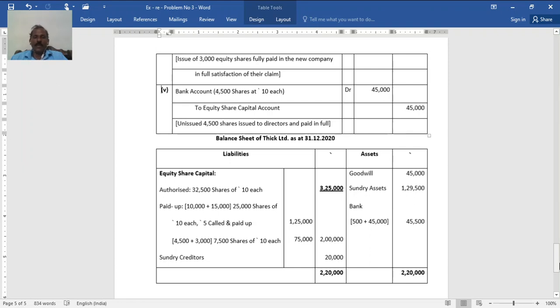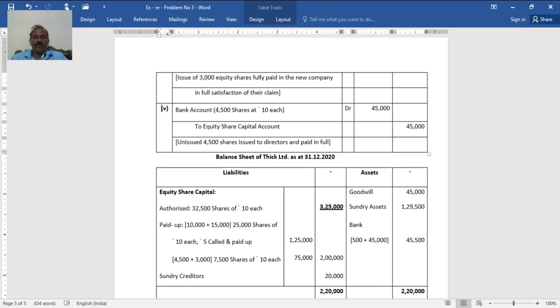Same entry, bank account debited to equity share capital account. Then sundry creditors as it is 20,000. Then goodwill, whatever you got as the balancing figure. Sundry assets at reduced value 1,29,500. It is there in the second entry also. Bank 500 taken over, plus 45,000. Now the new issue, allotment to directors. Thank you. This is all about the problem.